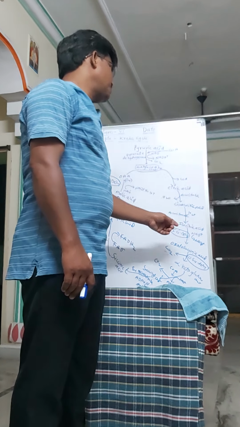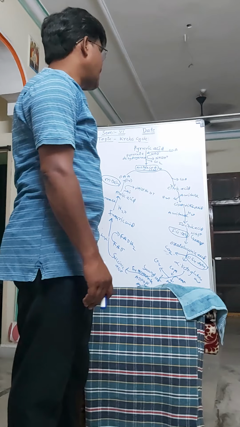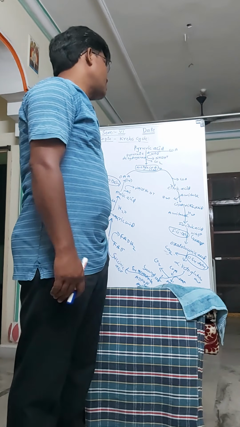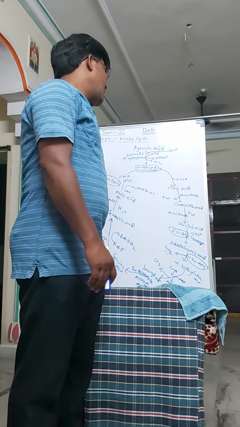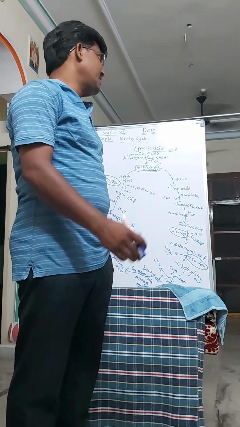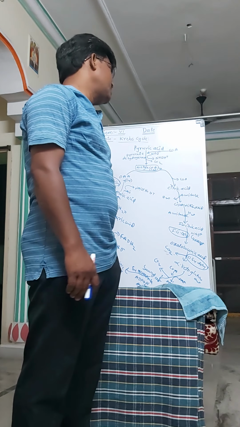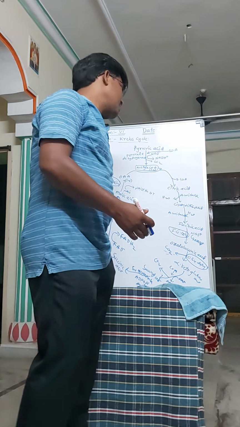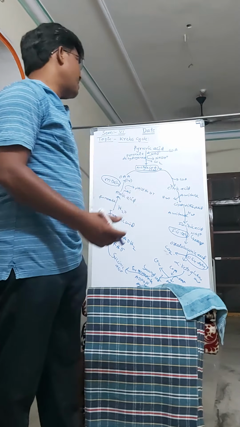The third one is hydration. In this process, cis-aconitic acid receives one water molecule in the presence of aconitase and is formed into isocitric acid.